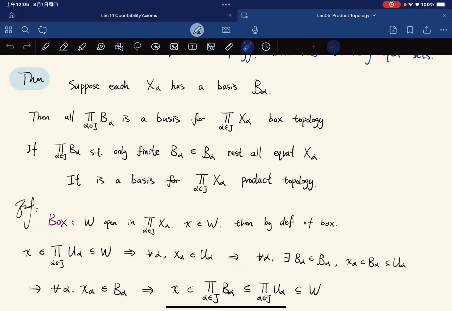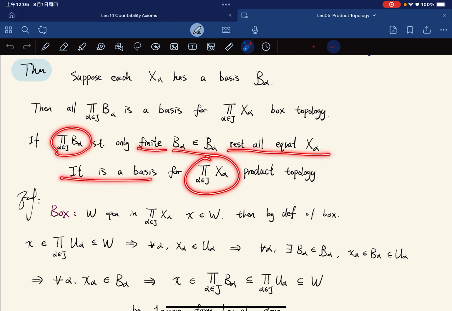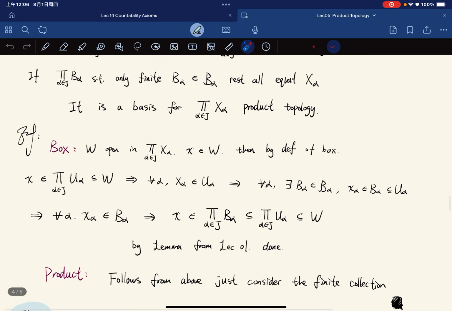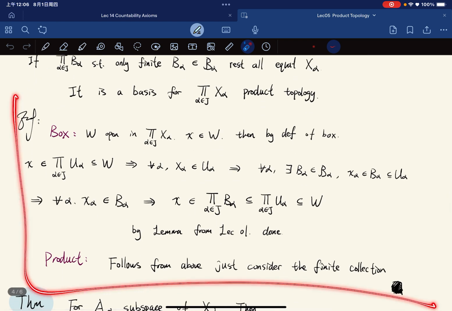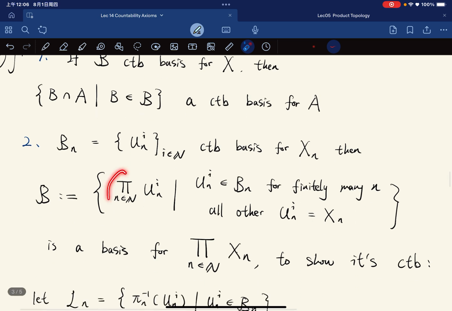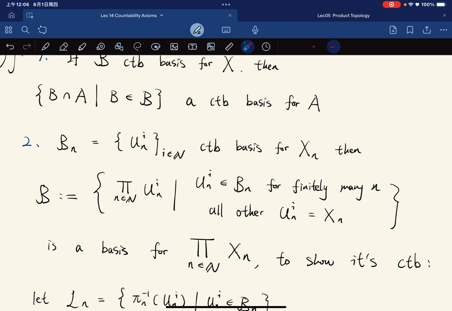So here's the theorem from product topology. Suppose each X alpha has a basis B alpha, then the product of all B alpha is the basis for box topology. If it's such that only finitely many of them, the rest all equal to X, it is a basis for the product topology. Right, so this is the theorem, and the proof is already given. So really, this collection is a basis for the product topology.